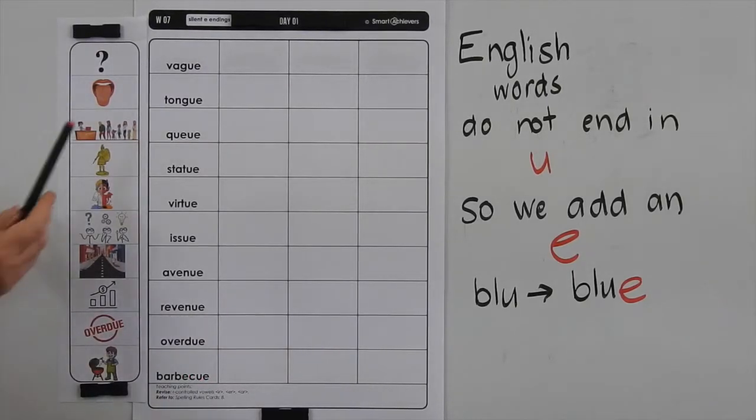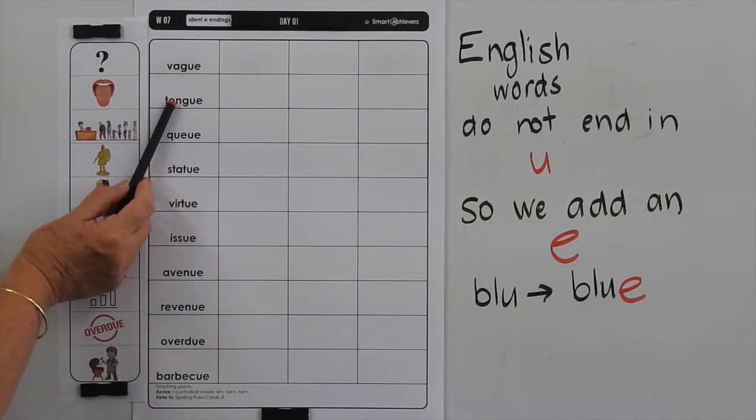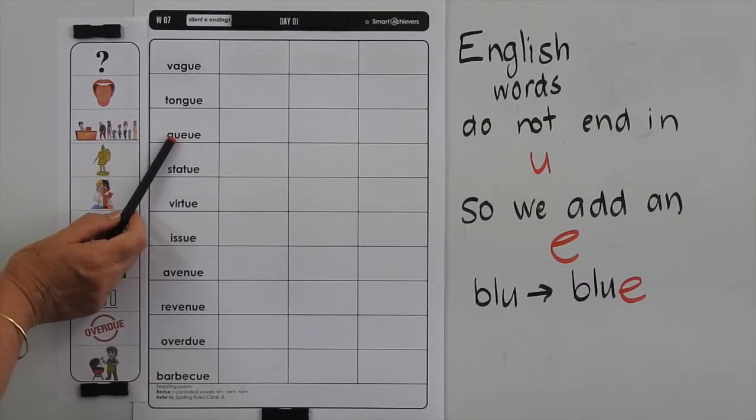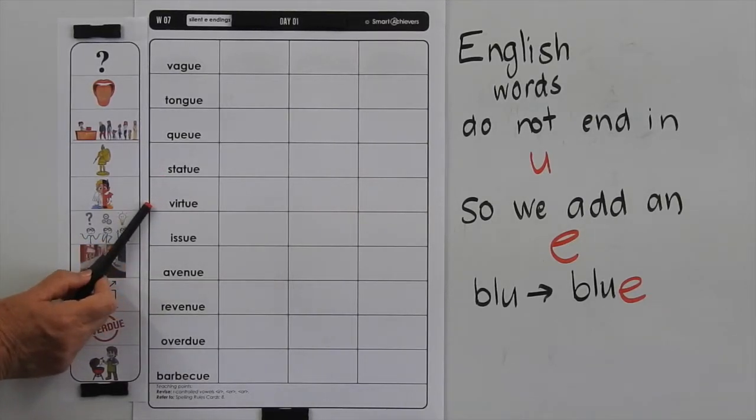Okay, let's go through and talk about the meanings of these words. So vague means describing something that is unclear. Tongue is a fleshy, muscular organ in the mouth of a mammal used for tasting, licking, swallowing, and speech in humans. A queue is a line or sequence of people or vehicles awaiting their turn to be attended to or to proceed. A statue is a carved or cast figure of a person or animal, especially one that is life-size or larger. Virtue is a trait that demonstrates goodness.